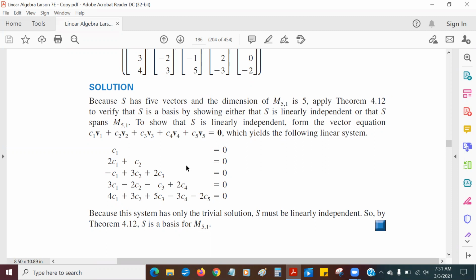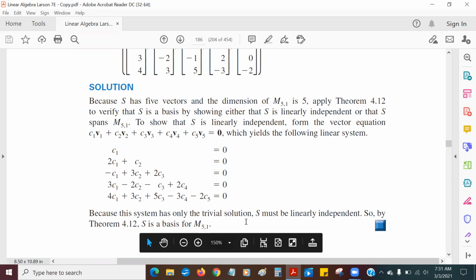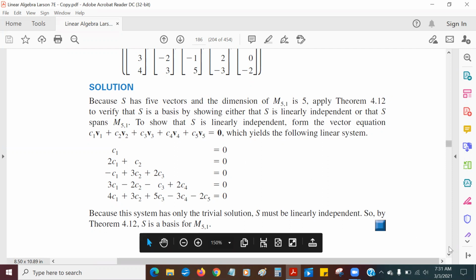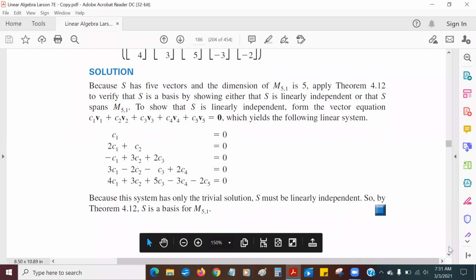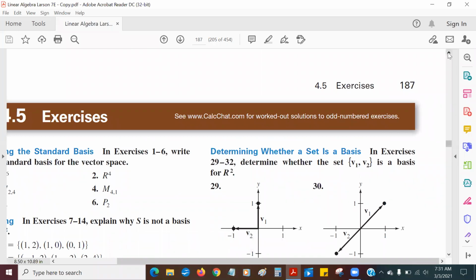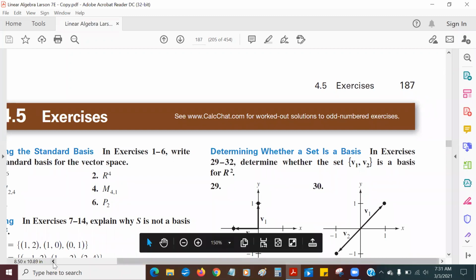I don't have to show any more. I'm done. And that's the beauty of Theorem 4.12. Instead of saying, okay, we're halfway there, now we've got to show that it spans, no, we don't have to do that anymore. We have this fabulous theorem. Yay! Theorems are your friends, and they're trying to make you better and smarter and faster and more awesome.